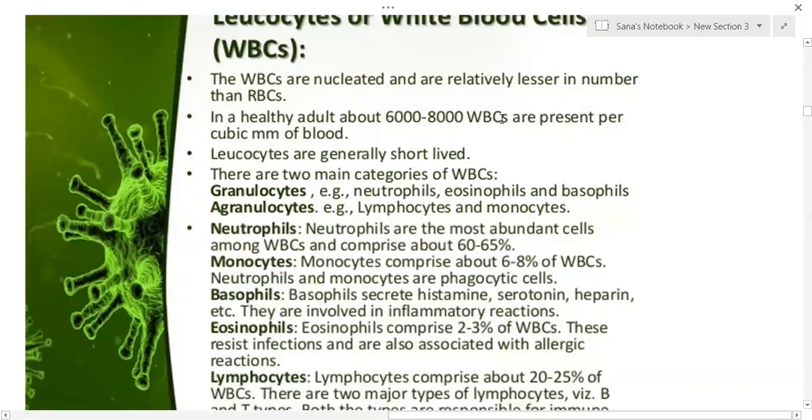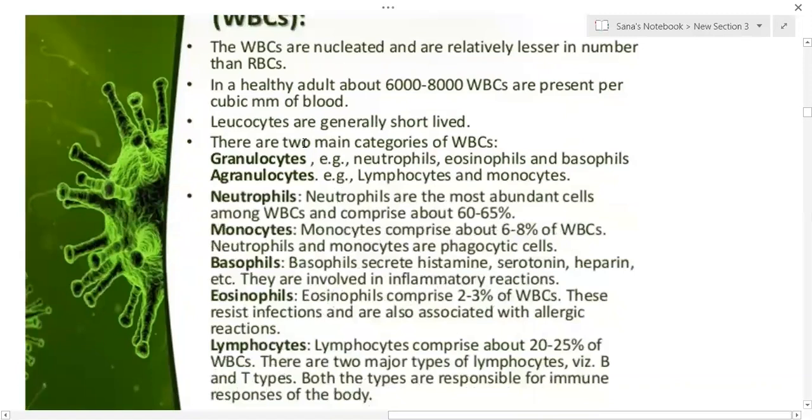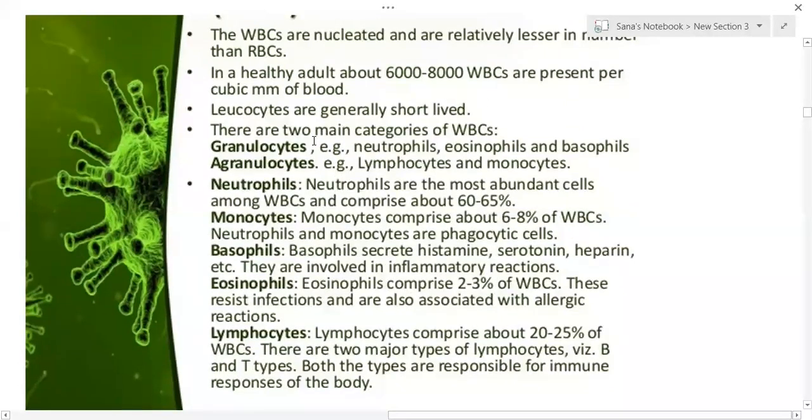Leukocytes are generally short-lived, and WBCs are broadly classified into granulocytes and agranulocytes. Under granulocytes come neutrophils, eosinophils and basophils. Agranulocytes are lymphocytes and monocytes.